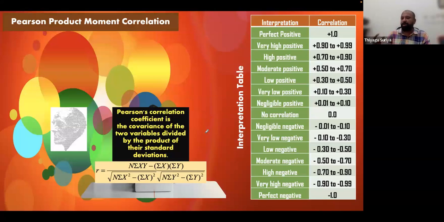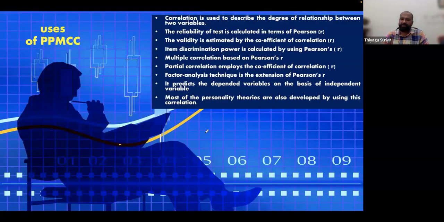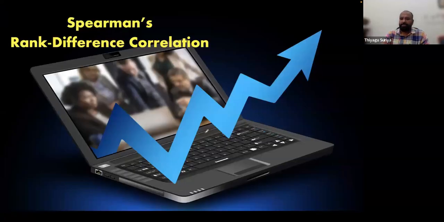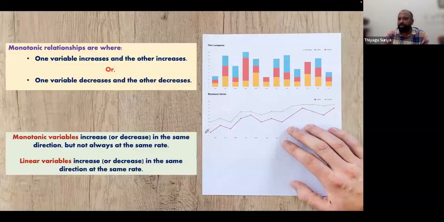What about the non-parametric correlations? The rank order correlation is non-parametric, which is nothing but the Spearman rank order correlation. Any other than this? Other than this, the Spearman is called rank correlation. But we must know this.